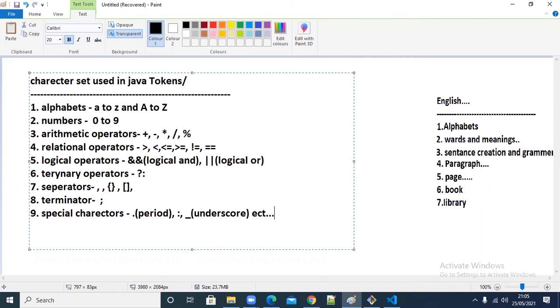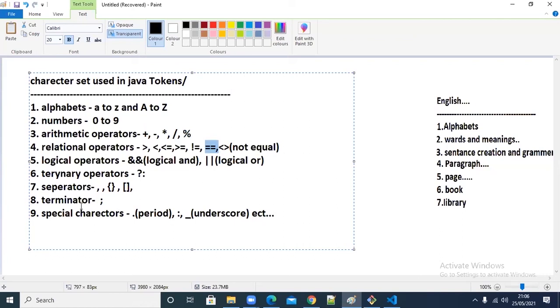Then arithmetic operators: plus, minus, star, slash, percentage, right? Relational operators: less than, less than or equal to, greater than, greater than or equal to, not equal to, equal to. There is one more not equal to also there. This is also not equal to. This is less than, this is greater than, this is less than or equal to, greater than or equal to, not equal to. Both are not equal to, and one is equal to. Equal to means not single.